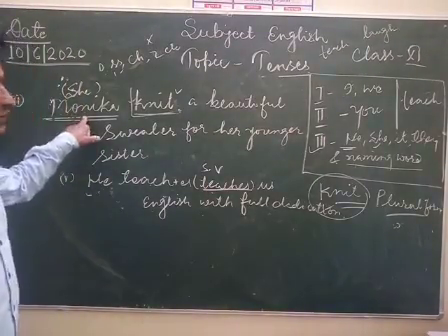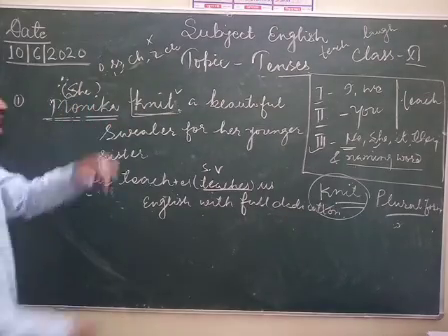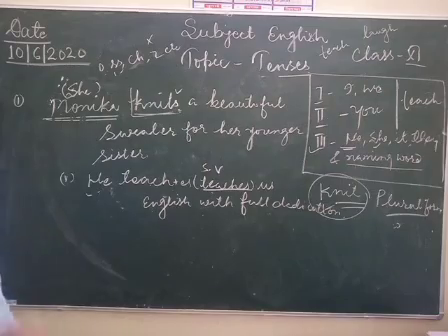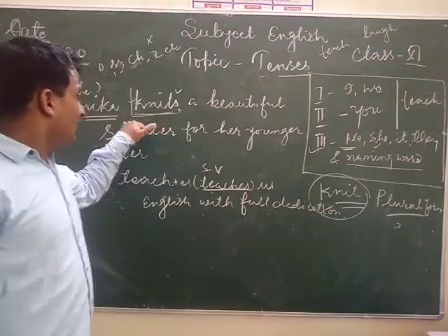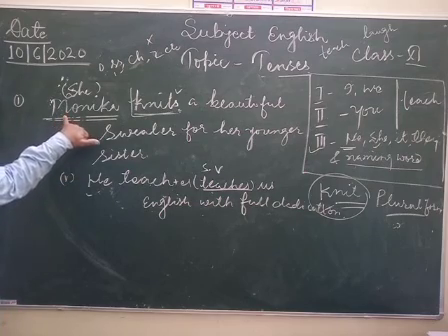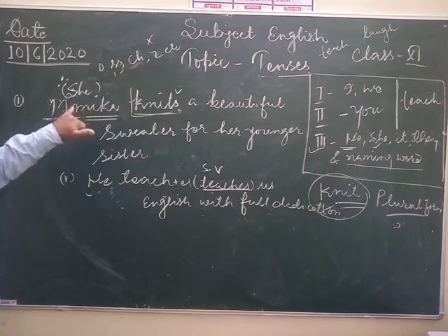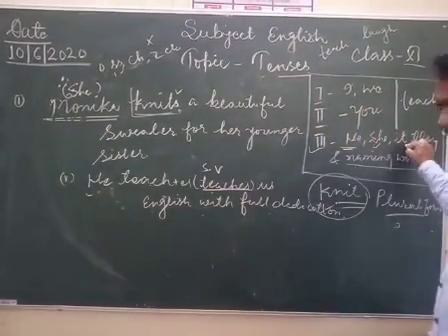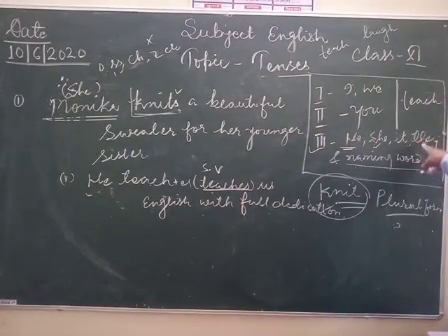Why? Because Monica is a singular subject, so we have to use s here. I have already told you this thing about the definition: if subject is in singular number, he, she, it. Try to understand this point.